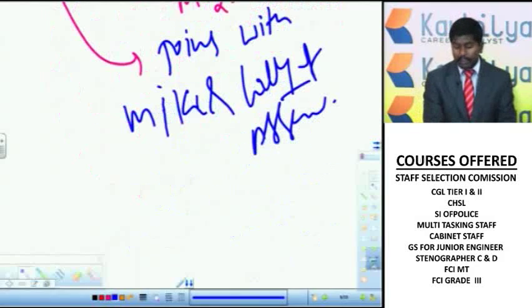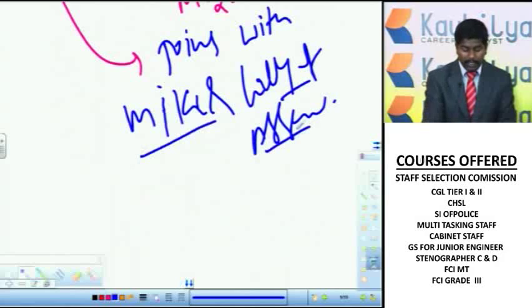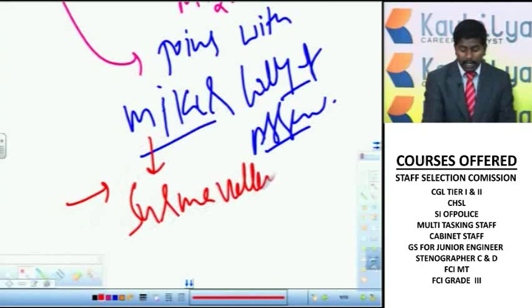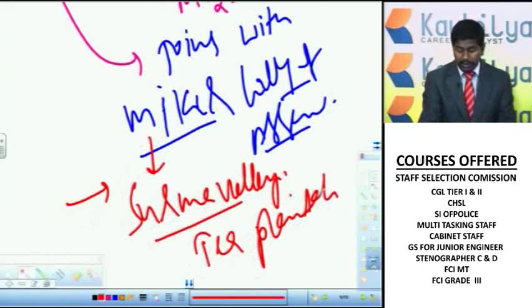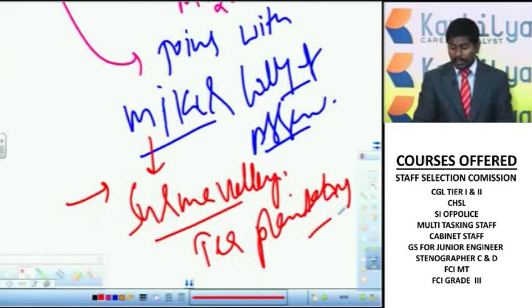Now adjacent to these Mikir Hills in Assam, there is a valley which is famous for its tea plantations from the ancient times. So adjacent to these Mikir Hills, there is a valley called Surma Valley, and this Surma Valley is known for tea plantations from the historical days.